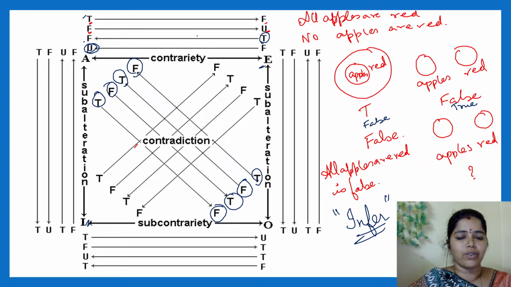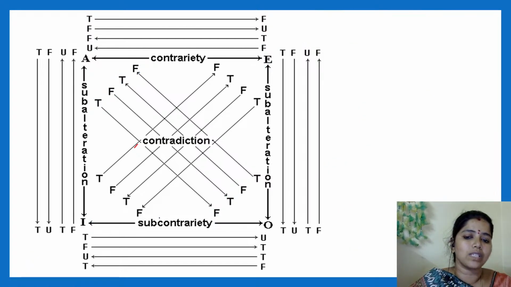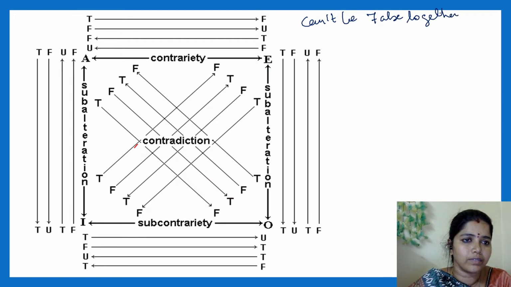So we have done with contrary, we have done with contradictory, and now I am going to move to subcontrary. What is subcontrary? Subcontrary statements cannot be false together. The I type sentence and the O type sentence, we call it subcontrary.